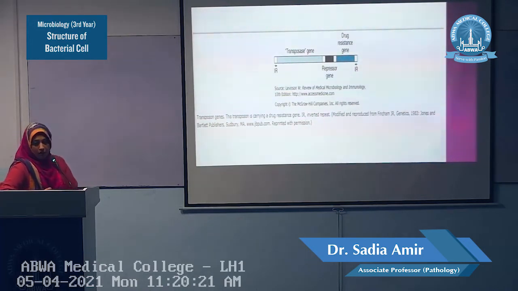The fourth domain is an enzyme which is responsible for antibiotic resistance, the drug resistance genes. This is the fourth domain. So this is the structure of a transposon.